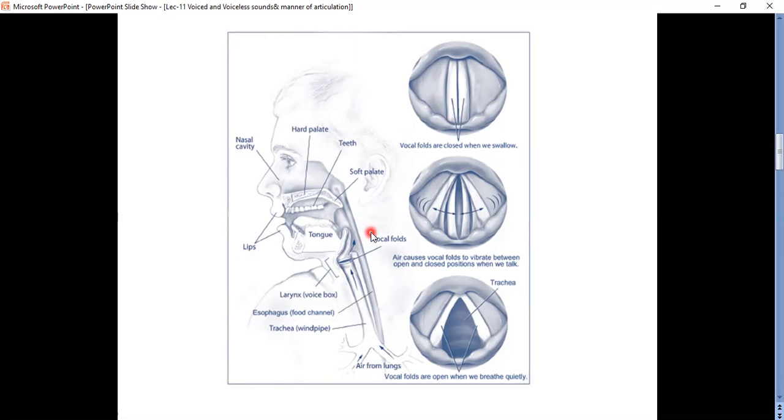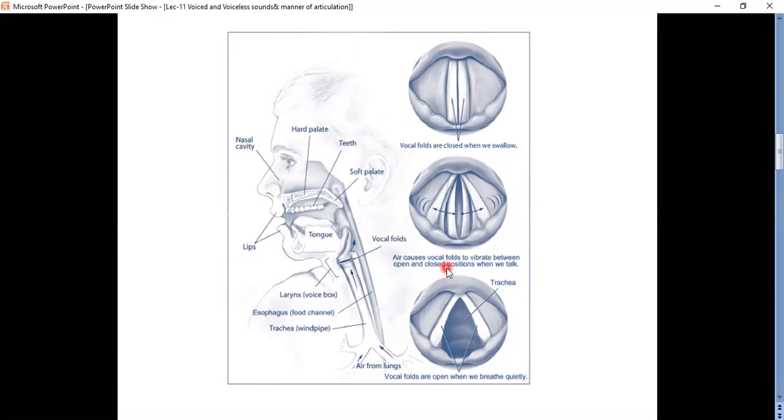If it fell into the windpipe, it would reach the lungs, and a lot of infections would take place. So our body closes these two vocal cords while we are taking food. That's why our elders used to say, while eating, don't speak, because for speaking you need to operate your vocal cords.